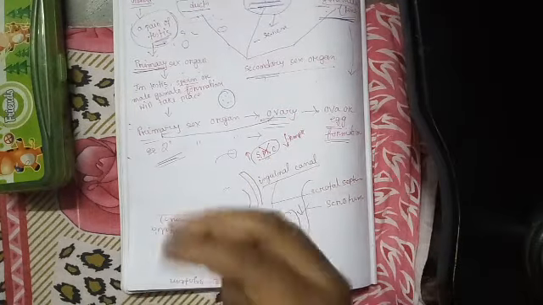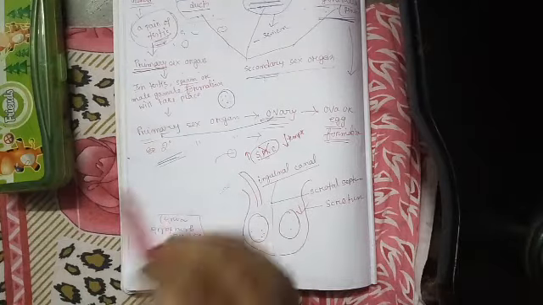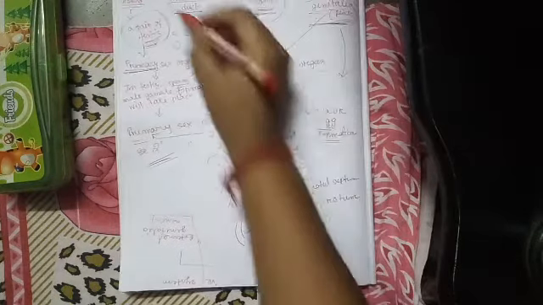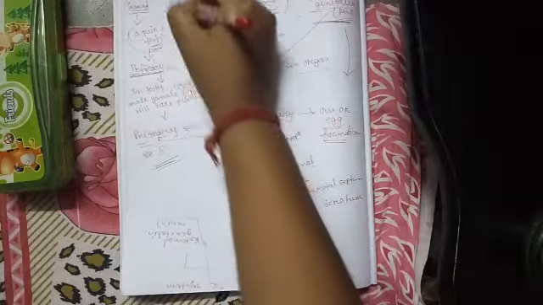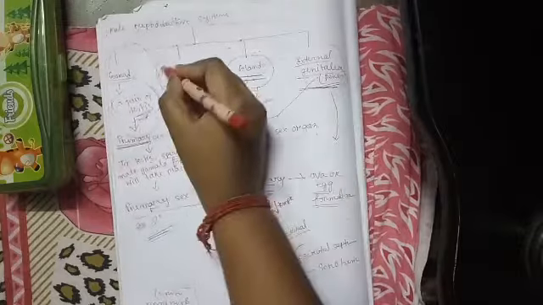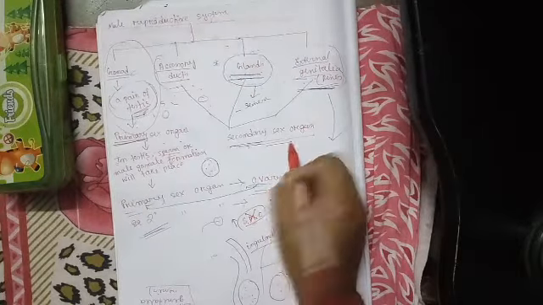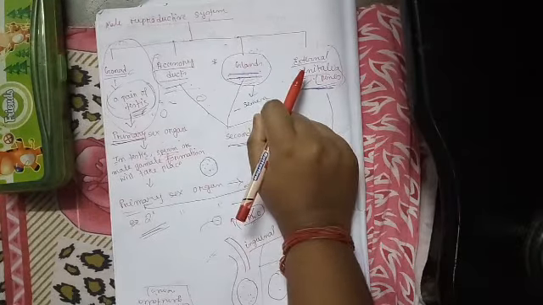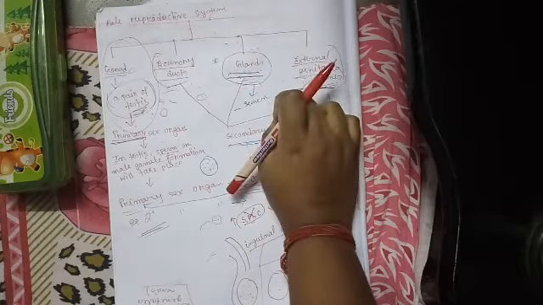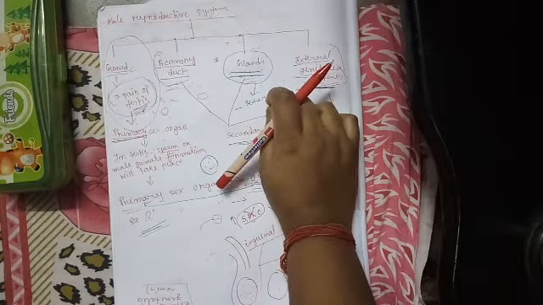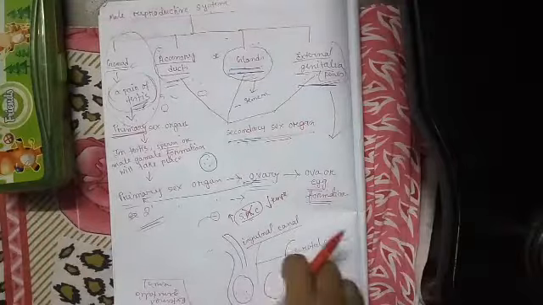In the TS of testes we have seen different types of cells are present. So we have covered primary and secondary sex organs, the function of scrotum, cryptorchidism, then the first part of the male reproductive system, which is the gonad or a pair of testes. In the next class we will discuss the secondary sex organs in male, which are accessory ducts, glands and external genitalia or penis, and after that we will study the structure of female reproductive system. So study well, revise all these things, and